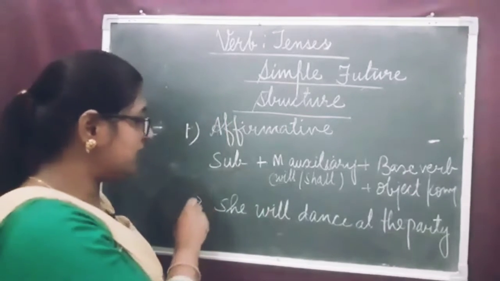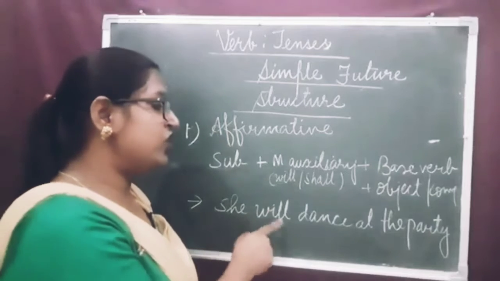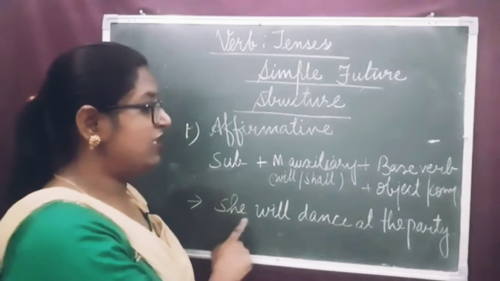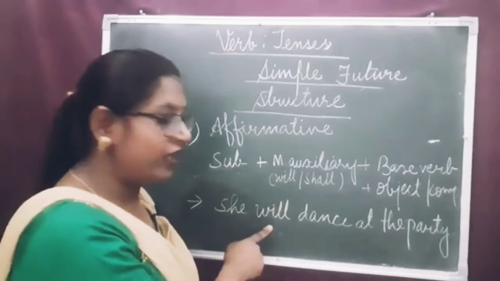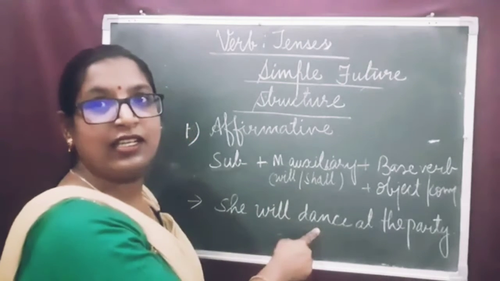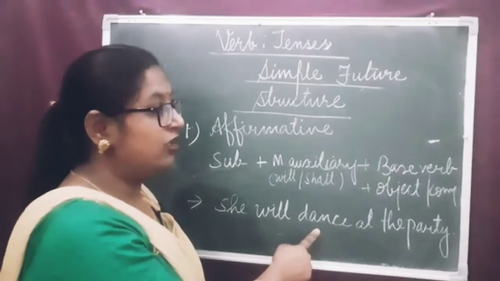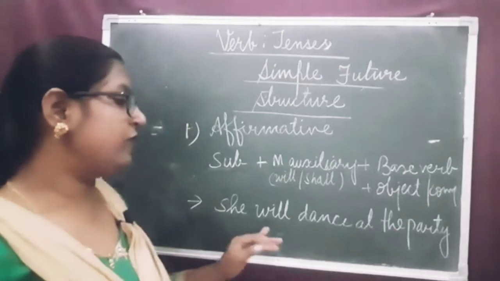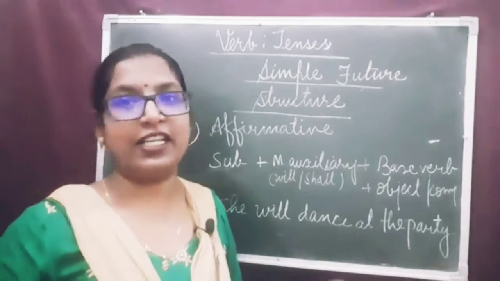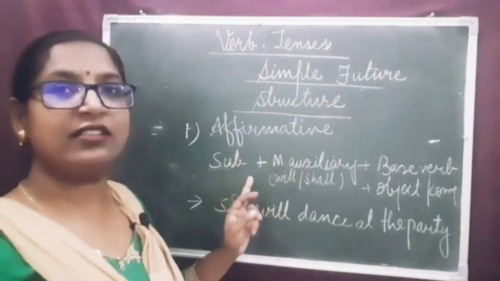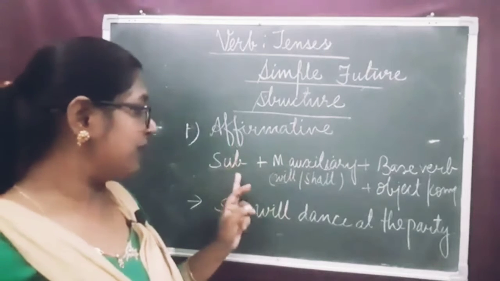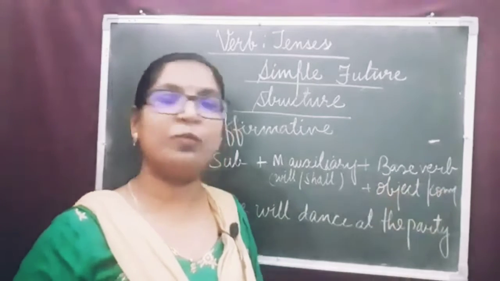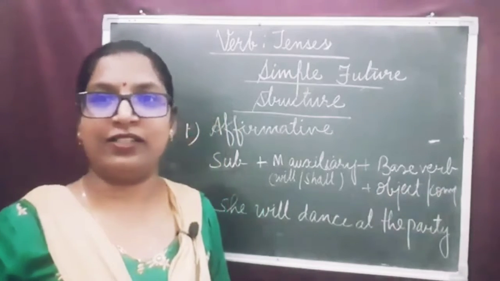Let's understand this through this example. She will dance at the party. She is the subject. We have used the modal auxiliary will. Dance is the base form of the verb. At the party is the complement. We frame affirmative sentences: subject plus modal auxiliary will or shall plus main verb in its base form plus object or complement.